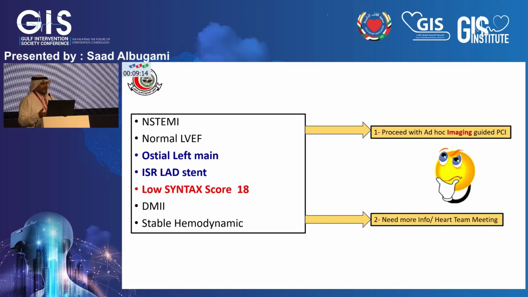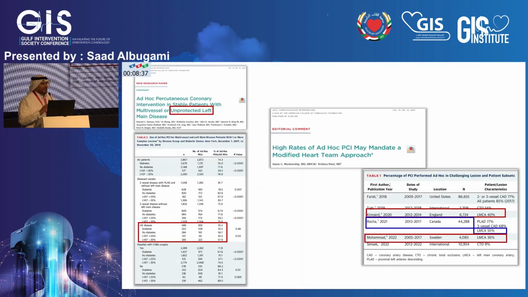So now it's a dilemma for the operator. She has an NSTEMI, normal ejection fraction, ostial left main, ISR in the LAD, low SYNTAX score of 18, diabetes. She's hemodynamically stable. So the operator is thinking which option he should proceed with. Should he go with ad hoc PCI for the left main, or should he just wait and run this patient through the heart team meeting? So who would go ahead and perform PCI in this patient? By show of hands. Ostial left main, stable. Maybe two. Okay. So you're not completely wrong.